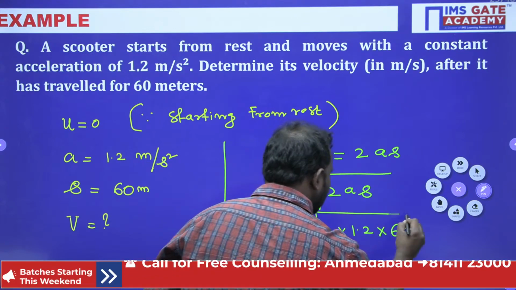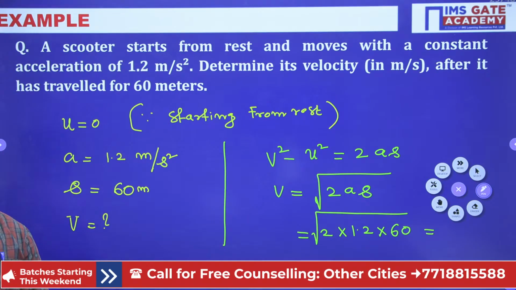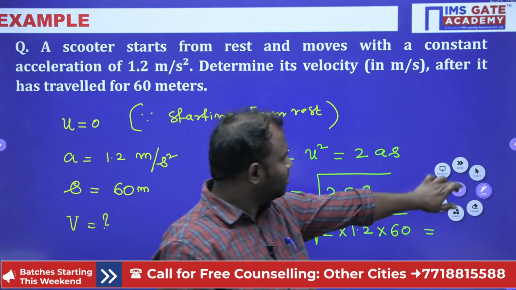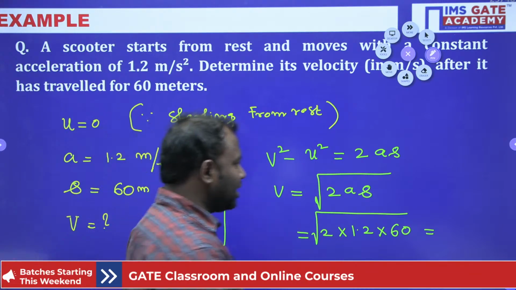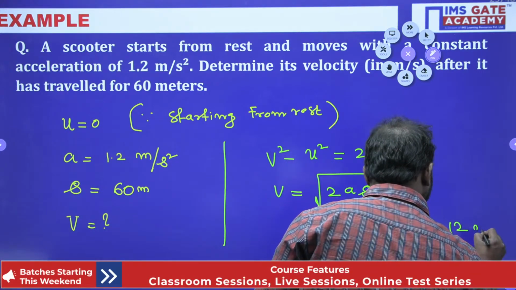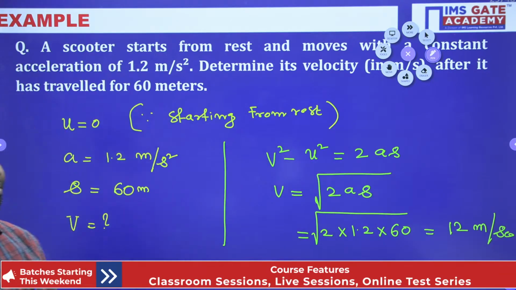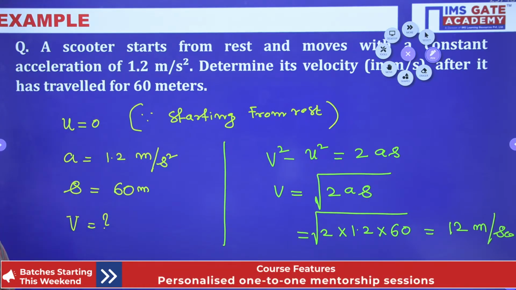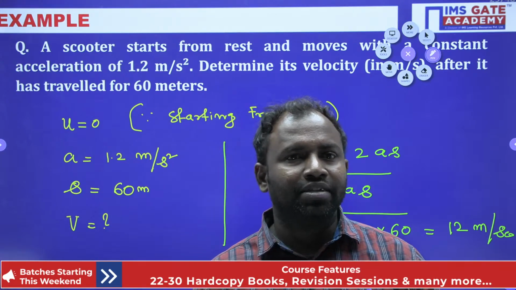So now let me work out this value. How much is it? You are going to get 12 meter per second. Make sure, guys, that all the units are the same, okay.